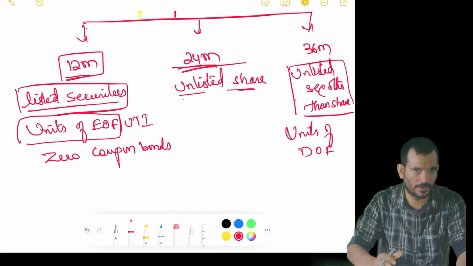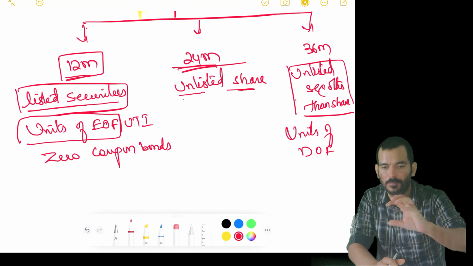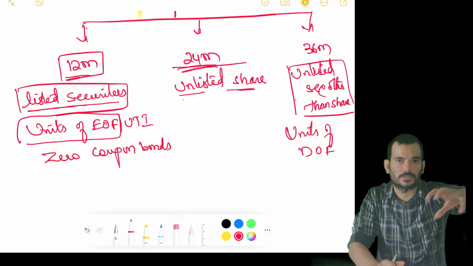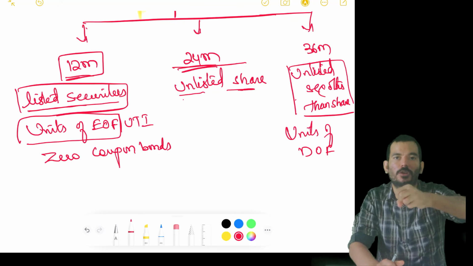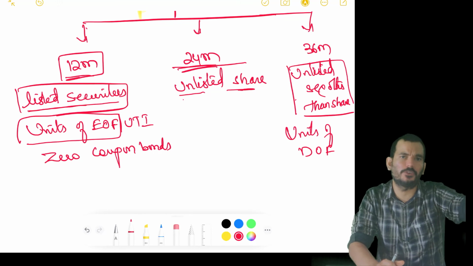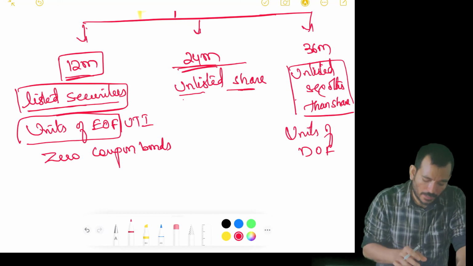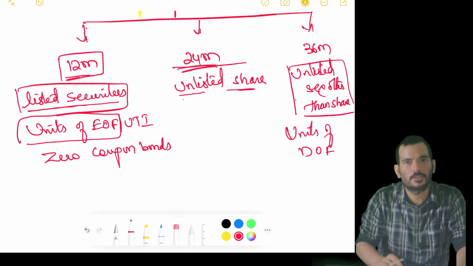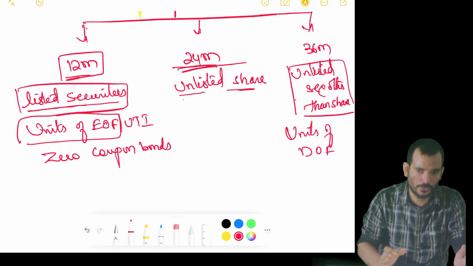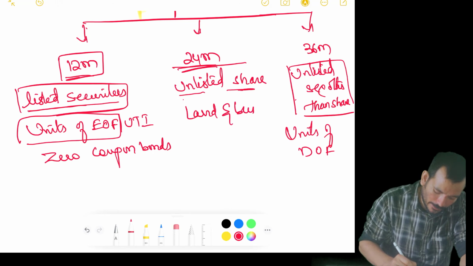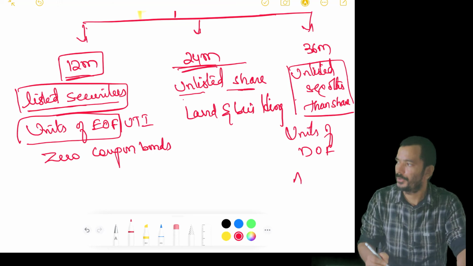Equity or debt oriented fund, which means that I am investing in a mutual fund, and the mutual fund in turn is investing mostly in equity, like 65% of their total amount they are investing in equity, which is almost like an equity only, right? So I'm treating it as if it is an equity, okay? But if it is a debt, again it's going to 36 months. Remember, equity oriented fund 12 months, debt oriented fund 36 months. Anything land and building, 24 months. It used to be 36 months, but they got it down to 24 months.